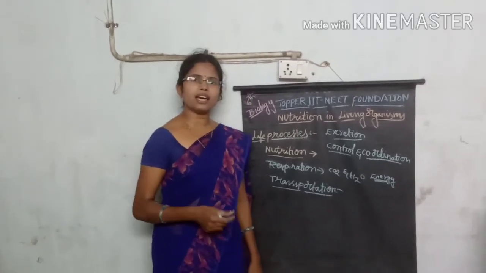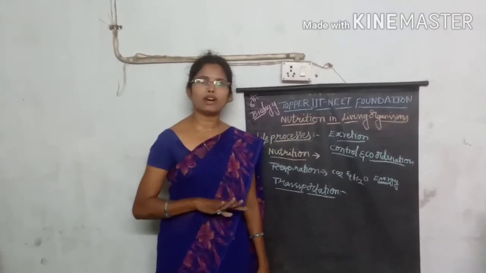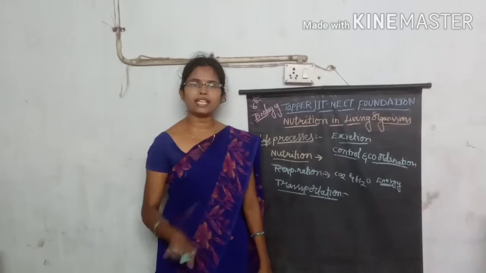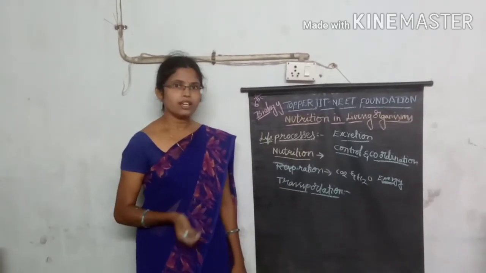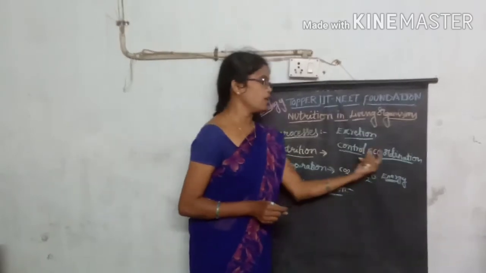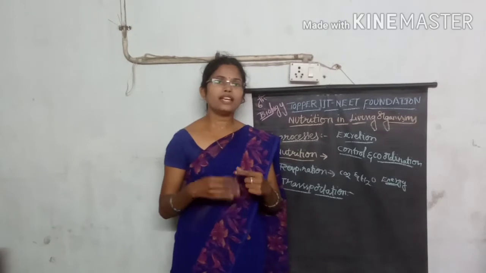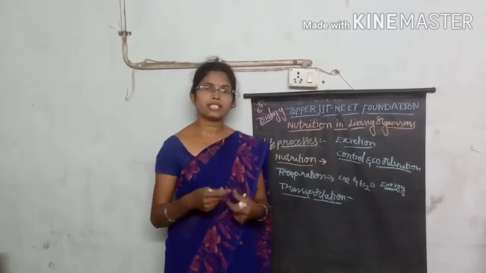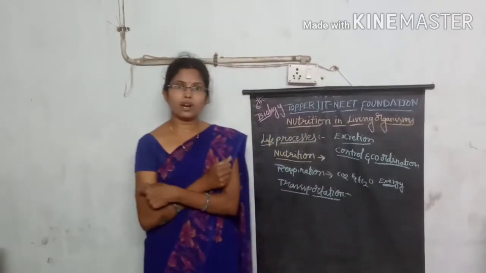These are some of the controlling phenomena that protect your body from climatic conditions which naturally occur in our environment. So here in control and coordination, you are controlling your body by using different parts present in it.